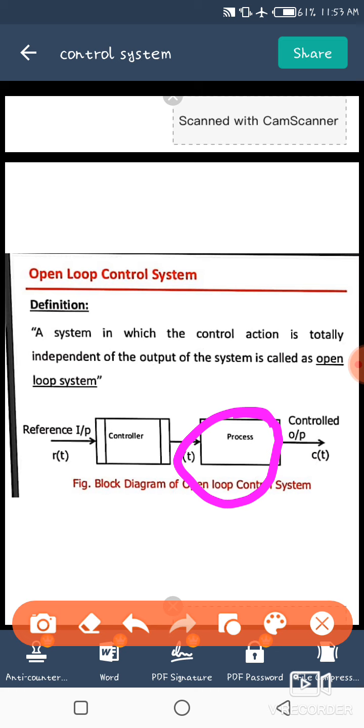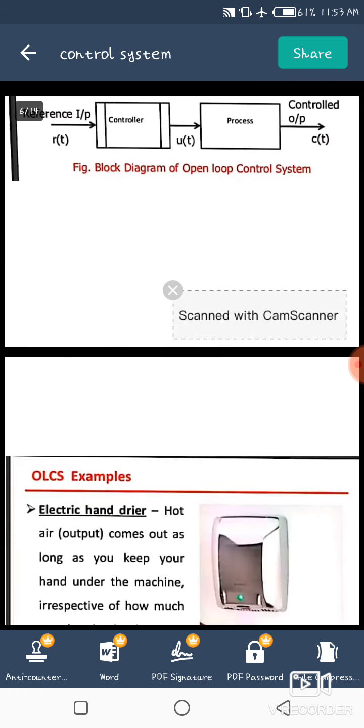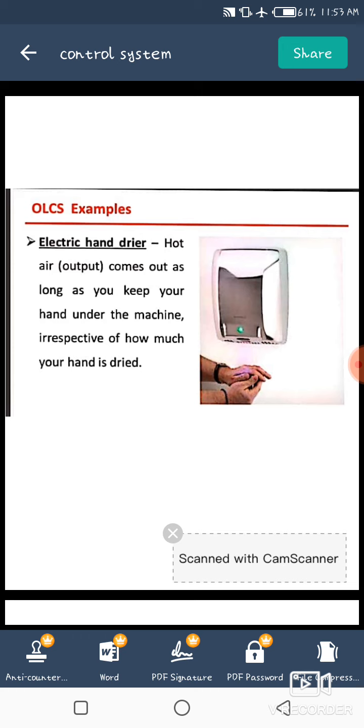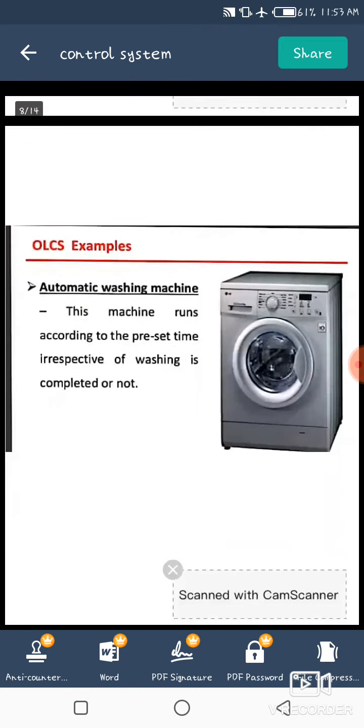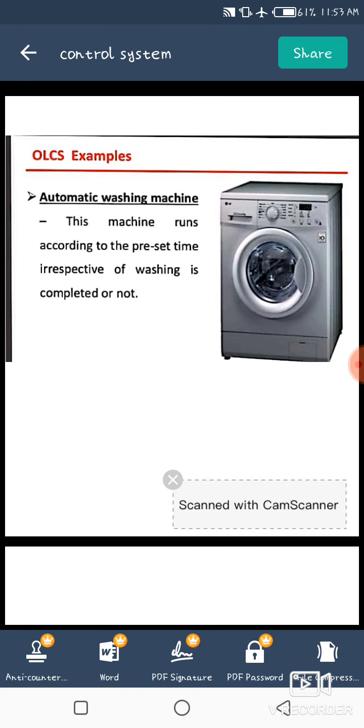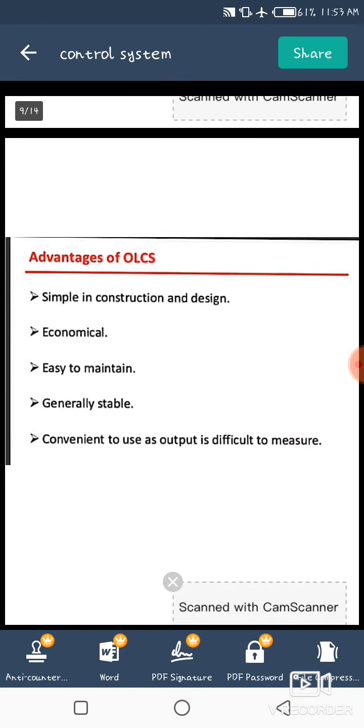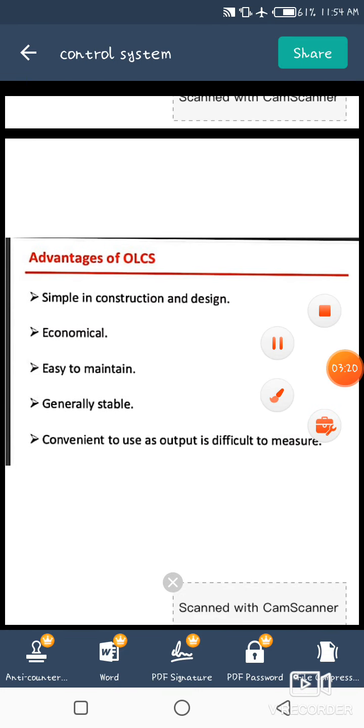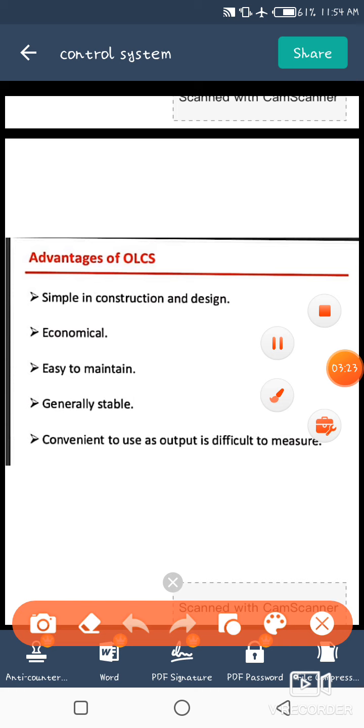Here no feedback is present, so it is known as an open loop control system. These are examples of open loop control systems: electric hand dryer, automatic washing machine, and many others like electric iron box, ordinary water tank, heater, etc.